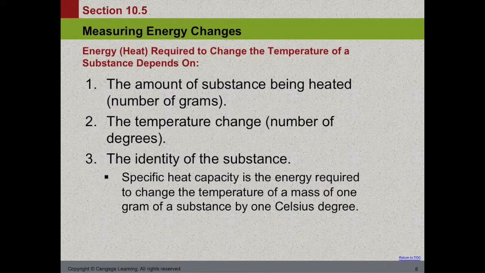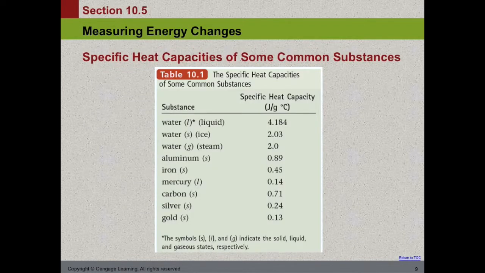And we also have to know our substance, because each substance has what's called a specific heat capacity, and that's the energy required to change the temperature of a mass of 1 gram of a substance by 1 degree Celsius. How much energy does it take to change the temperature of that object? So here's a table of specific heat capacities from common substances. So water, 4.184 joules per gram degree Celsius, which is the standard unit for specific heat capacity. That requires a lot of energy to take that liquid water and get it to warm up. That's why it takes so long for water to boil.